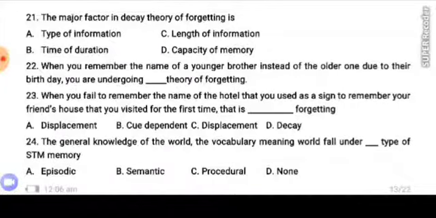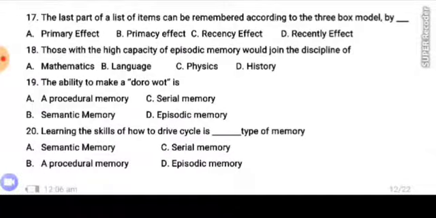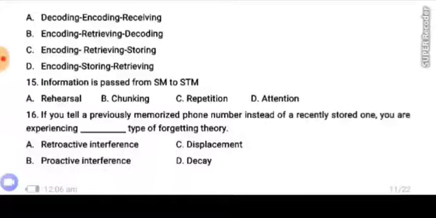Number 22. When you remember the name of a younger brother instead of the older one due to their birthday, you are undergoing dash type of theory of forgetting. These questions' alternatives will be the alternatives of question number 16: retroactive interference, proactive interference, displacement, decay.